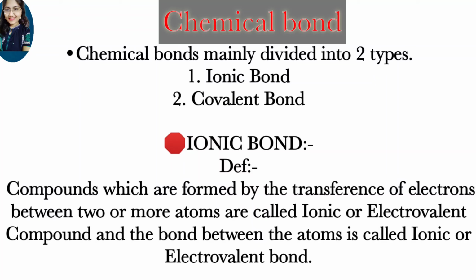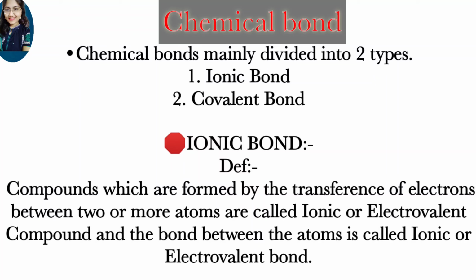Compounds which are formed by the transference of electrons between two or more atoms are called ionic or electrovalent compounds, and the bond between the atoms is called electrovalent bond. So what does it mean?